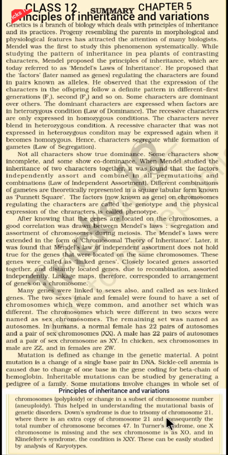Down syndrome is due to trisomy of chromosome 21, where there is an extra copy of chromosome 21 and consequently the total number of chromosomes becomes 47. In Turner syndrome, one X chromosome is missing and the sex chromosome is XO, and in Klinefelter's syndrome, the condition is XXY. These can be easily studied by analysis of karyotypes.